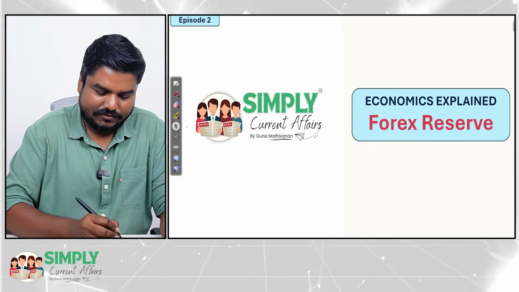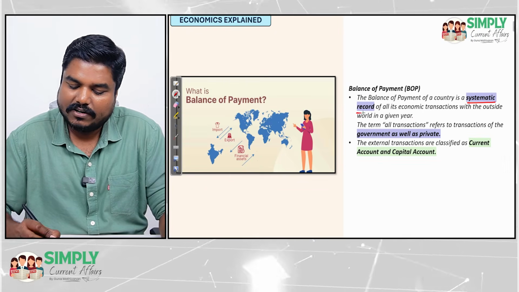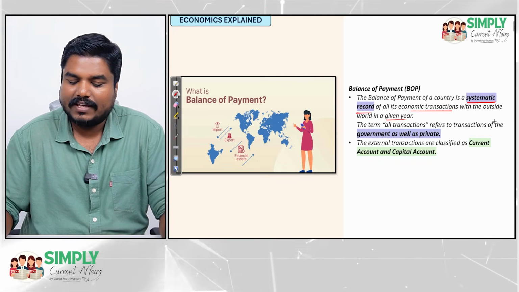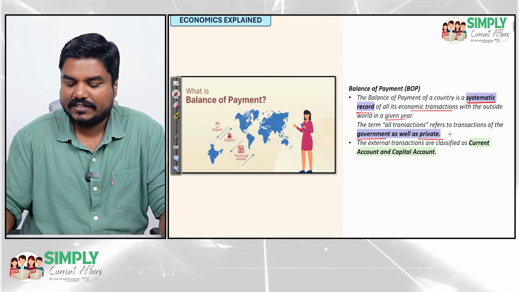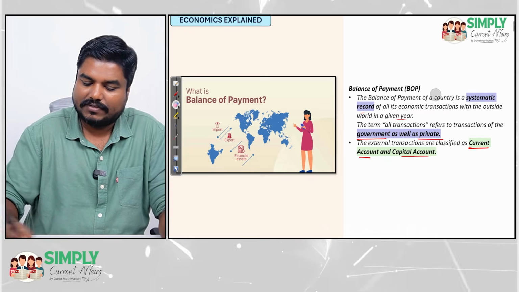Alright, see, this is what I have given here. Balance of payment is a systematic record of all its economic transactions with the outside world in a given year. This transaction includes government transactions as well as private transactions. The transactions are classified into current account and capital account.